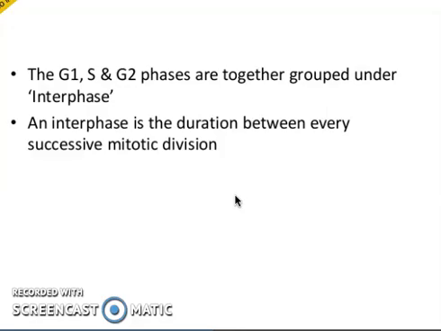Now, in the next lesson we are going to discuss mitosis in detail.